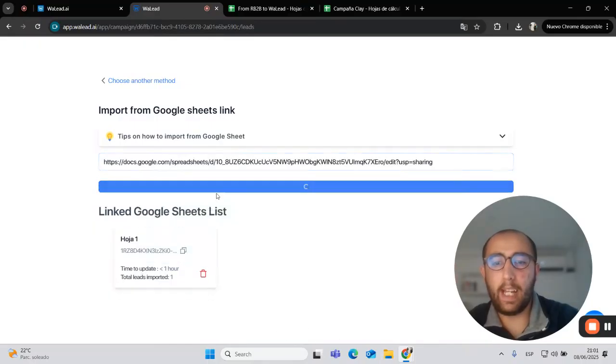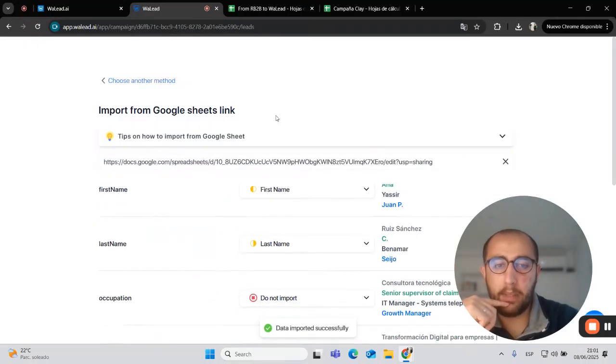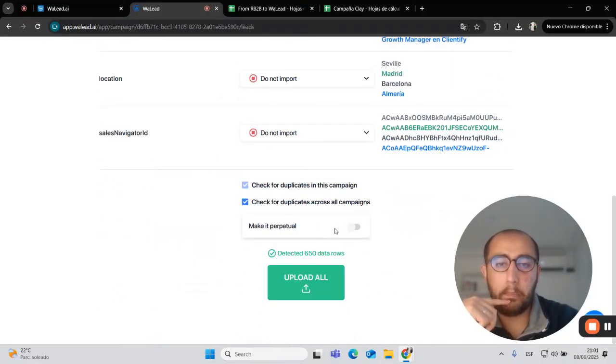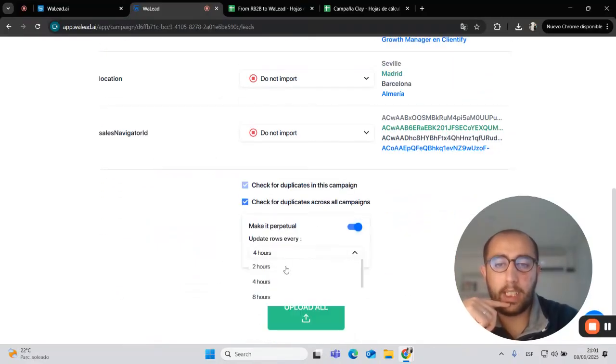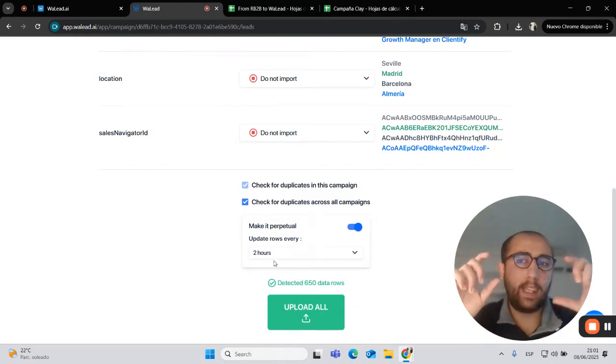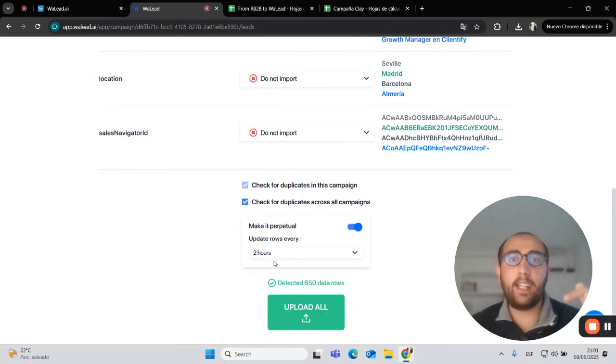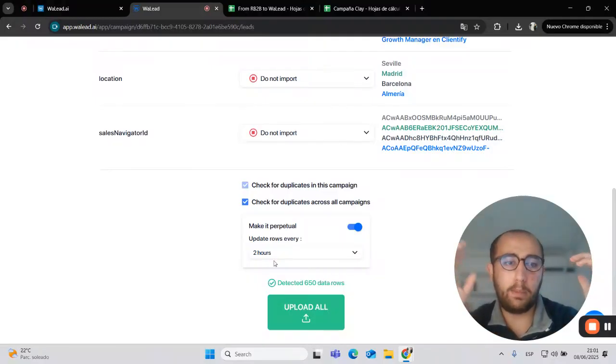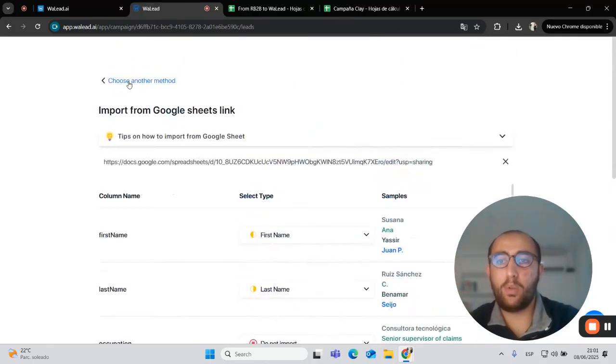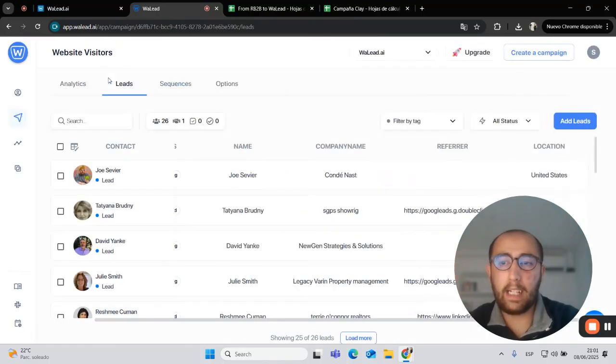This is because if I add a Google Sheet and I press import, I can go here and make it perpetual. With this toggle feature, our platform WaLead AI will be searching for new leads every 2 hours and adding them here. So you can put thousands of different campaigns working with Zapier from multiple sources like Airbnb, Instantly, Clay, and other things to get leads and import them directly to WaLead AI.